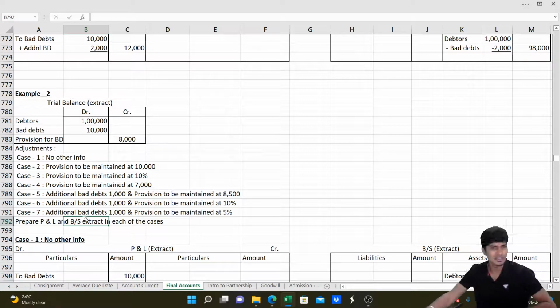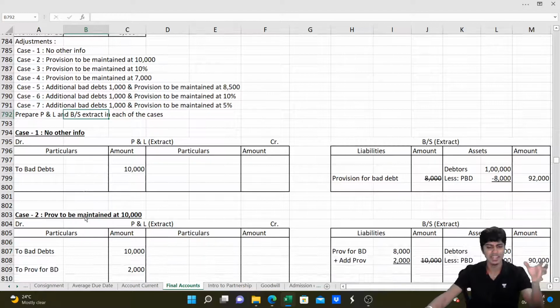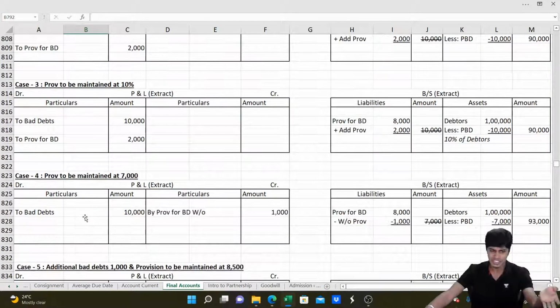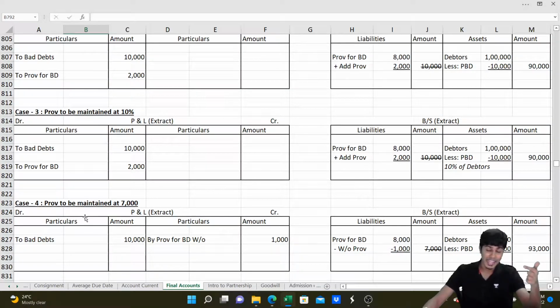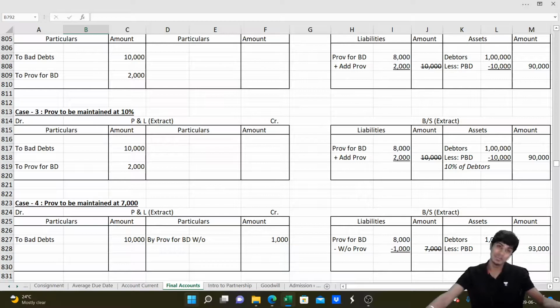So for each of the cases, we've done the P&L extract and balance sheet extract. I can share this sheet with you. It is self-explanatory. You see this, and gradually, case by case, the difficulty level goes on increasing. If in case I start explaining this in detail, my entire marathon revision, which I planned for 5 hours and which is now going down to around 6-7 hours, will end up becoming 10 hours.